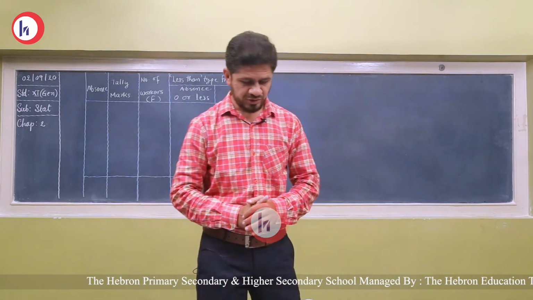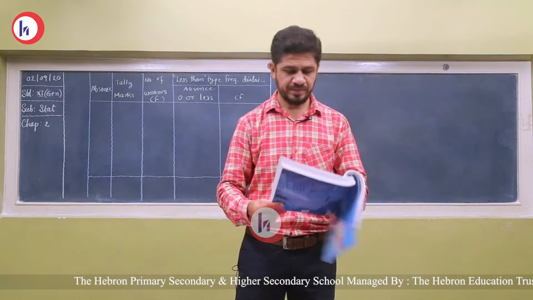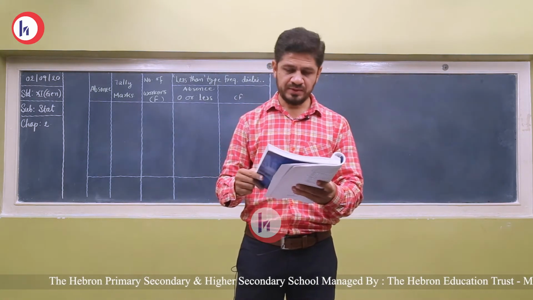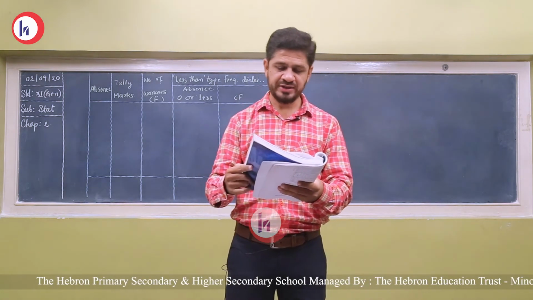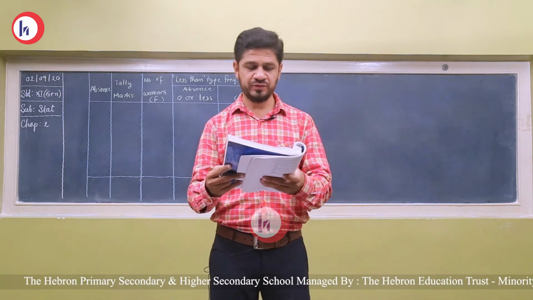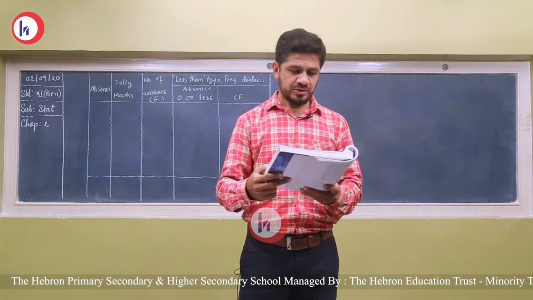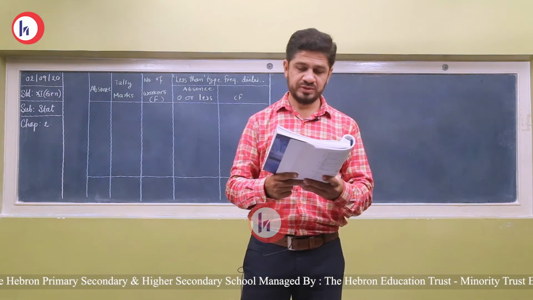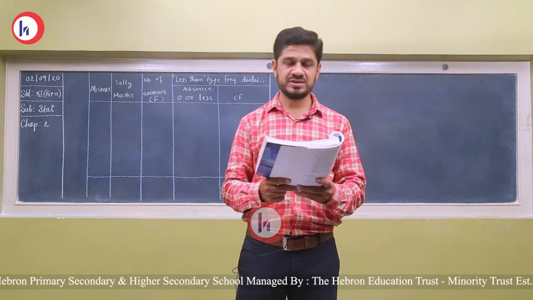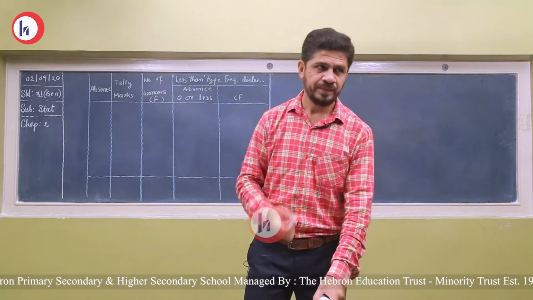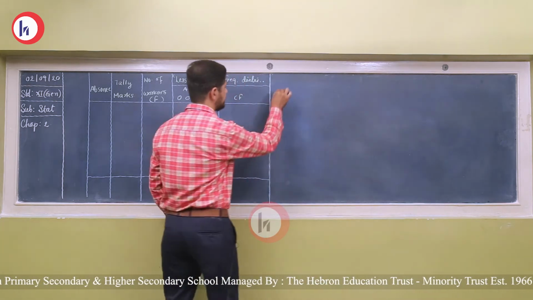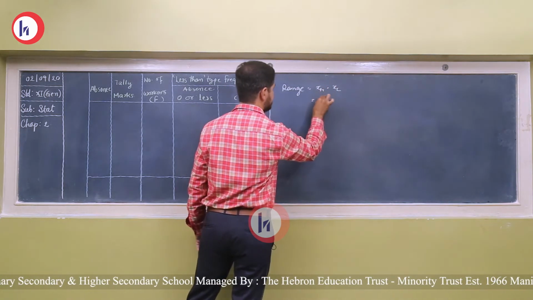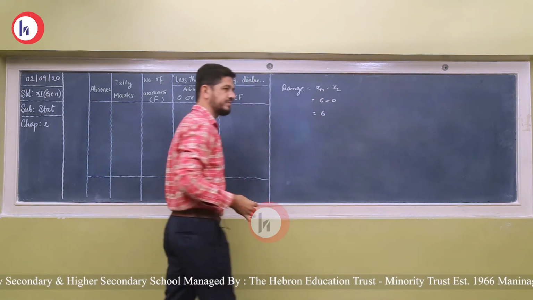Okay. Now let's come to question number 6. The following data refers to the daily absence of workers in a factory during 30 days. Prepare an appropriate frequency distribution and hence obtain the less than type cumulative frequency distribution. Students, in the data given to us, the lowest value is 0 and the highest value is 6. So the range of this data is 6.